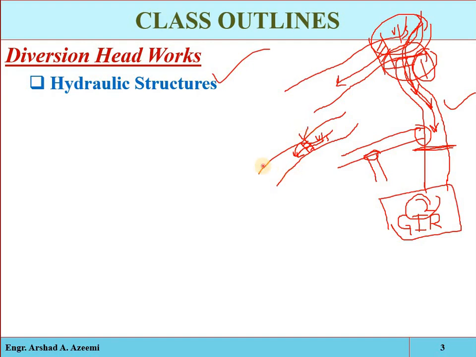Similarly, if we construct a barrage, then the lower portion of the barrage will be submerged in the water, and the upper portion, the gated portion, will not be submerged. So we will say that it is partially submerged. Generally we can say that any submerged or partially submerged structure which is used for the direction, controlling, monitoring, regulating and measurement of water is called a hydraulic structure. These structures divert, disrupt or completely stop the flow in its natural direction. A hydraulic structure may also be used to measure the flow of water. We will discuss the different hydraulic structures in this lecture.